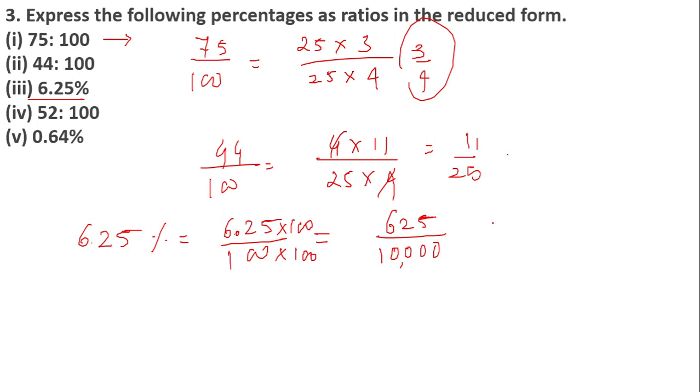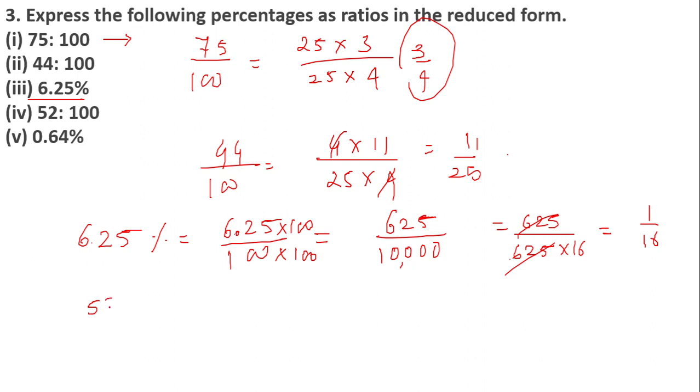Okay, so this will be 625 into 1, I'll keep it as it is. And 625 into 16 gives me 10,000. So the value is nothing but 1 upon 16, the reduced form of 6.25 percentage.